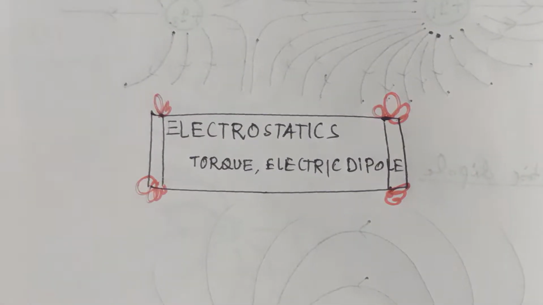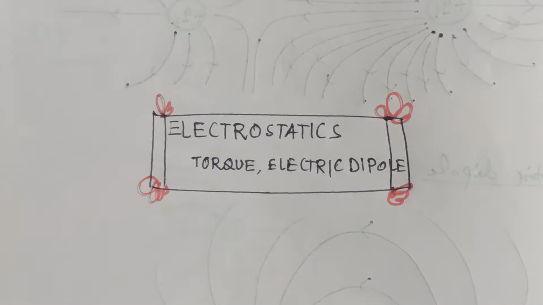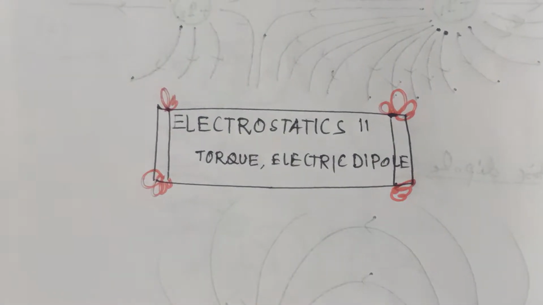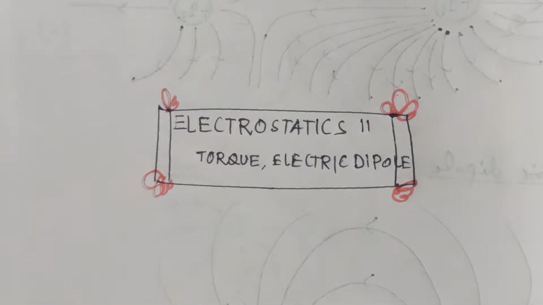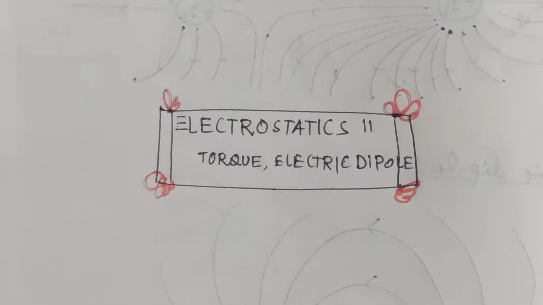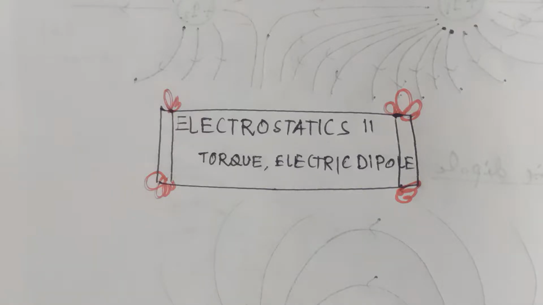Hello my dear students, today we will discuss the topic of electrostatics part 2. In the previous class we discussed the electric lines of force, and also the important part, the nature of electric lines of force for a uniform electric field. I am reminding you that the electric lines of force for a uniform electric field are parallel and equispaced.